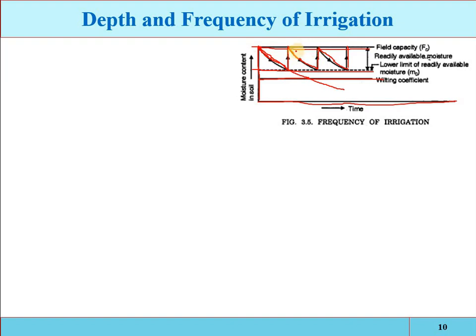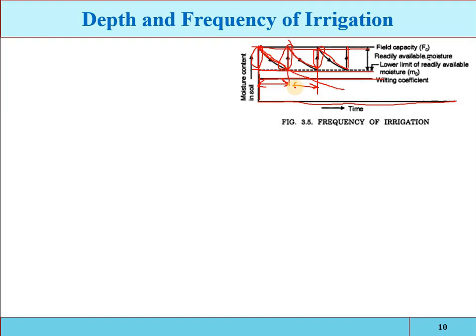Okay, so that is the depth of irrigation, meaning this much water will be applied in one irrigation. And when you have to apply the irrigation, when this level has reached up to here, see, that is the time, that is the duration, that after this much time you have to apply the irrigation. That is called the frequency of irrigation.